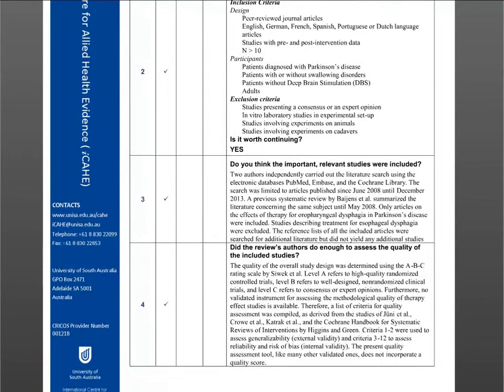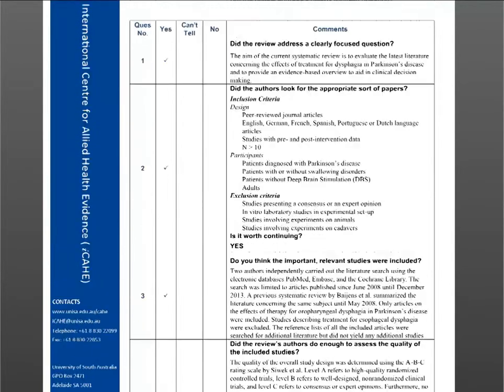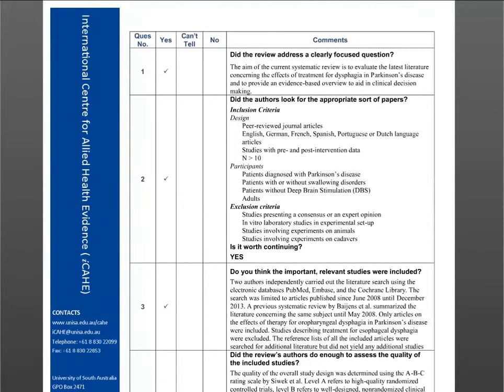When it comes to most critical appraisals, the yes, can't tell, or no, or whatever system is being used for that critical appraisal tool, is something that you will set as a team. So the CASP tool comes with hints. It'll say, does this look for the appropriate sort of papers? And then it'll say, hint, tell us a little bit about the inclusion and exclusion criteria. Do you think that that's appropriate for what they're looking at?